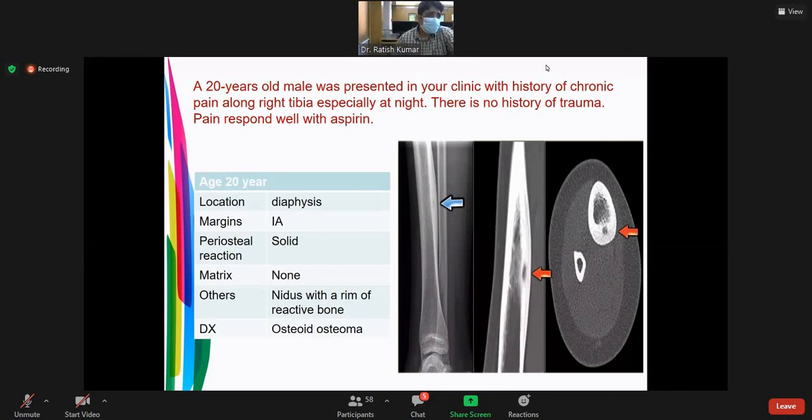Someone asked me, how will you differentiate between aneurysmal bone cyst and GCT? GCT is eccentric and involves the epiphysis, usually present after physeal closure. While aneurysmal bone cyst is mostly a metaphyseal, eccentric lesion, and on MRI, due to blood vessels, you will find multiple fluid levels.